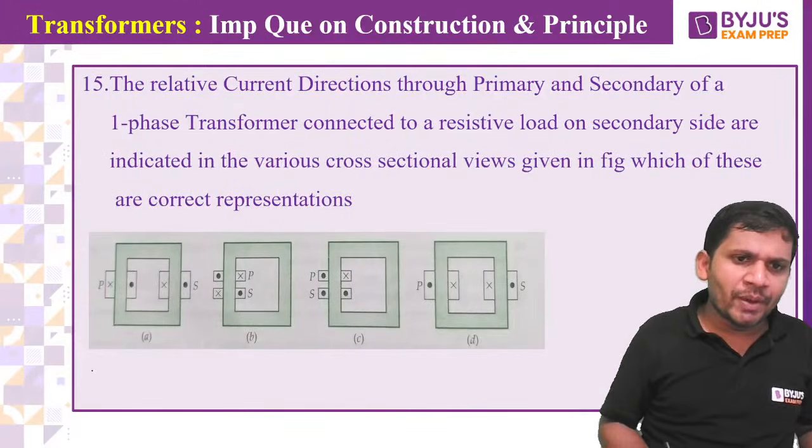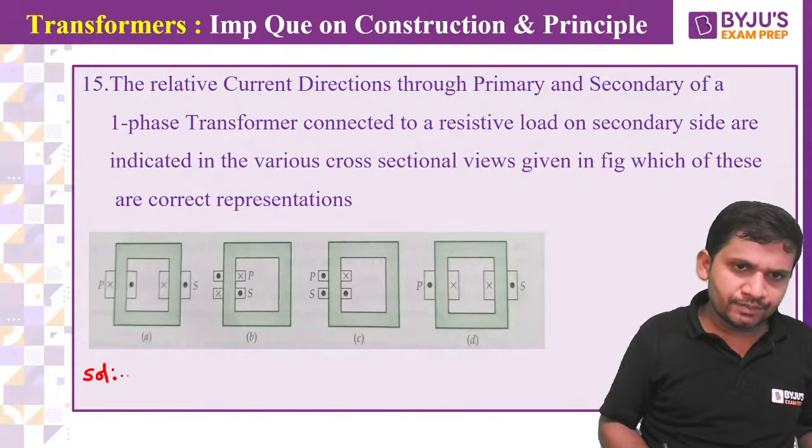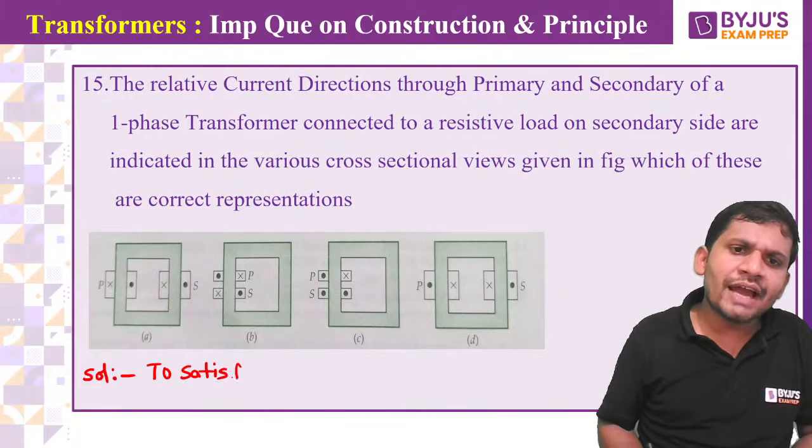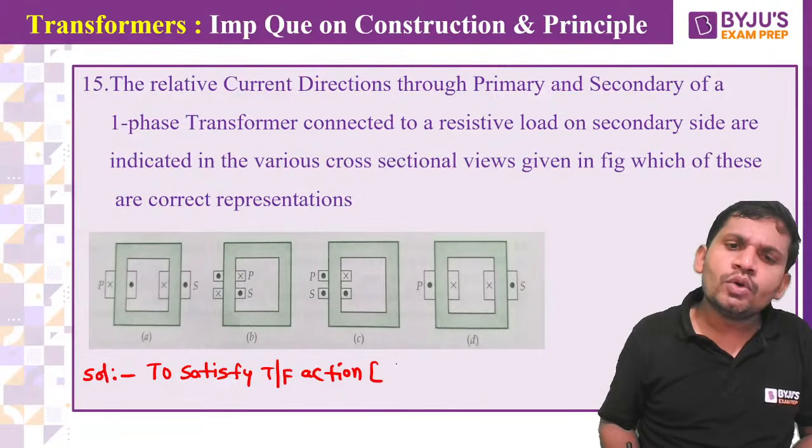Students, one point to remember. To satisfy transformer action, very important, the two fluxes must be opposing.